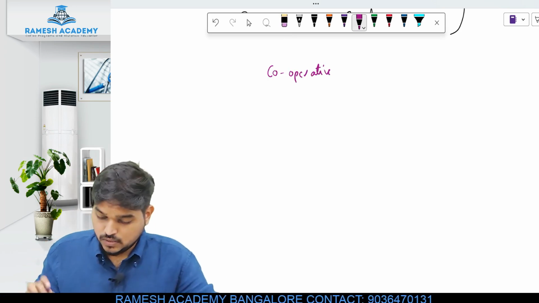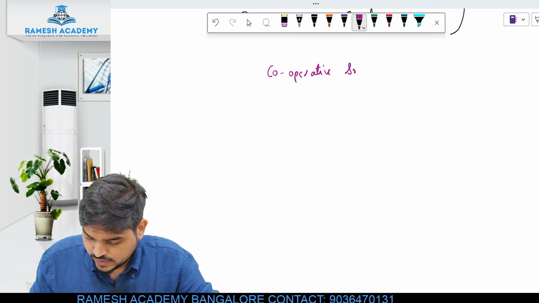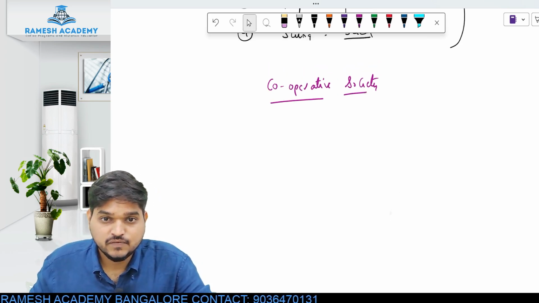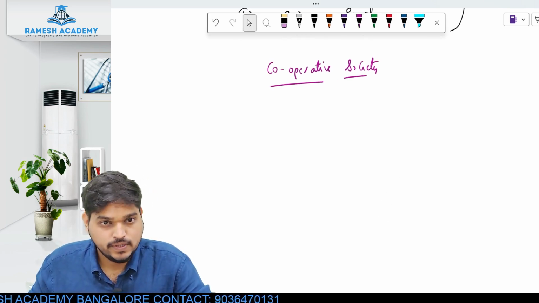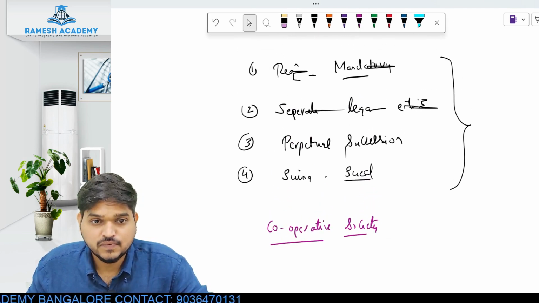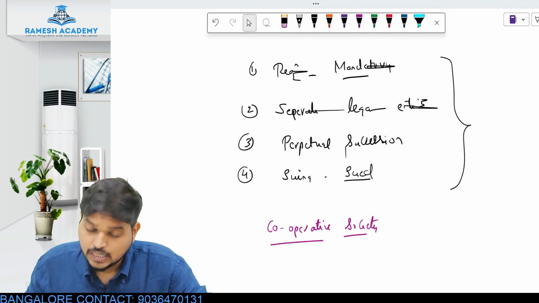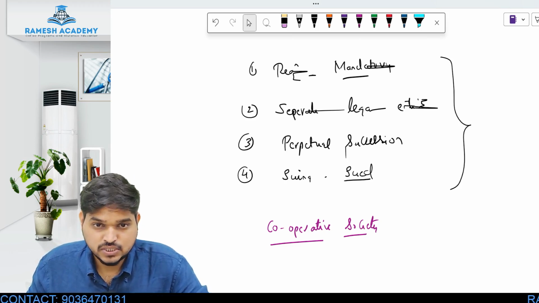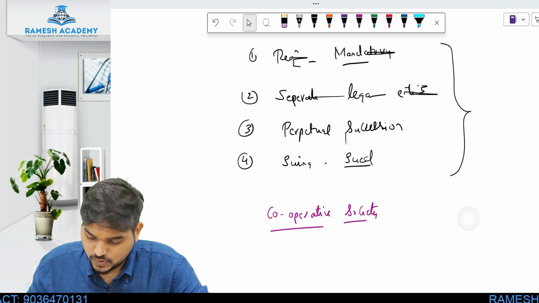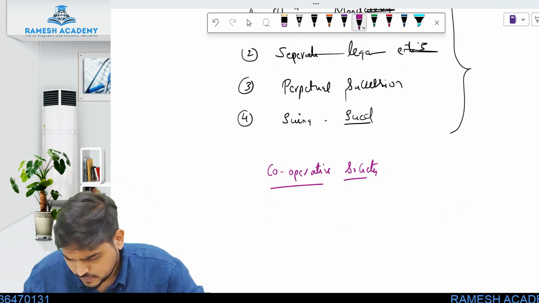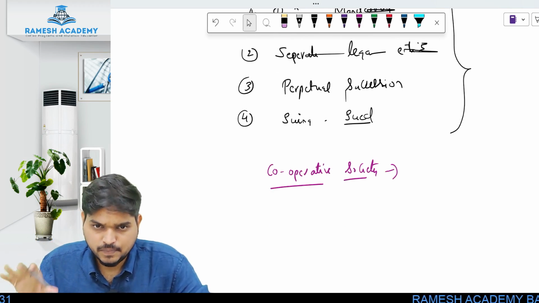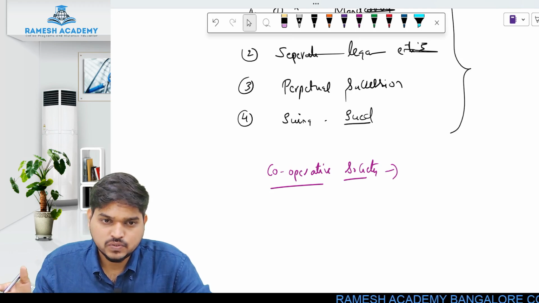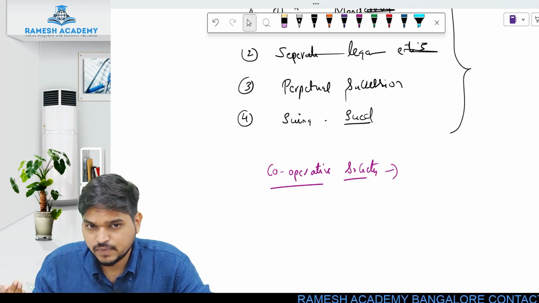Okay, so there's one entity called a cooperative society. Everyone must have heard the word, right? Now let us check whether this is a body corporate or not. As per the conditions, what are the conditions? First, registration must be mandatory, it should have a separate legal entity, it should have perpetual succession, and it should be capable of suing other parties. Now for a cooperative society, registration is mandatory, it is a separate legal entity, it has perpetual succession, and it is capable of being sued or suing some other person.